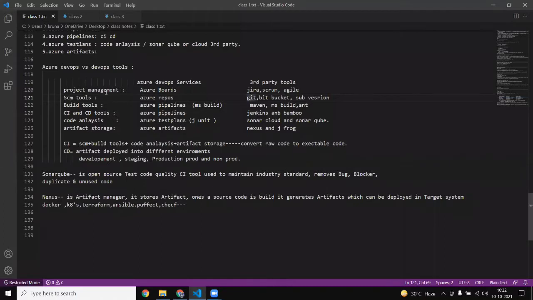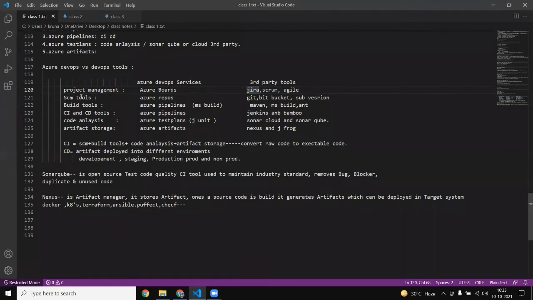So first is our project management, for which we are going with Azure Boards, and we are using Jira, Scrum, and Agile. Everyone is familiar with Scrum and Agile, and Jira is software from a company that made it for project management. I think Atlassian is the name of the company that made Jira, and we are using this Jira tool for project management purposes.